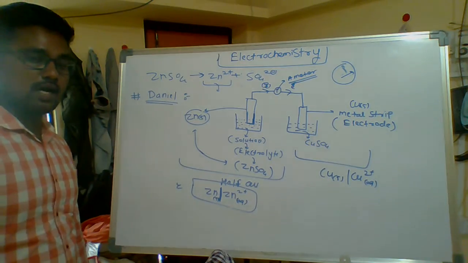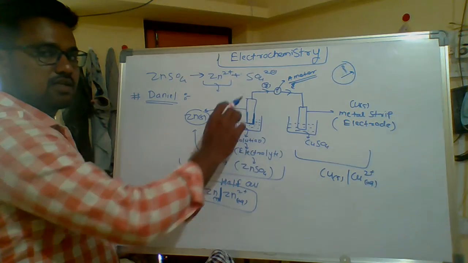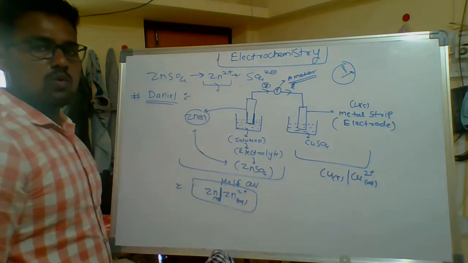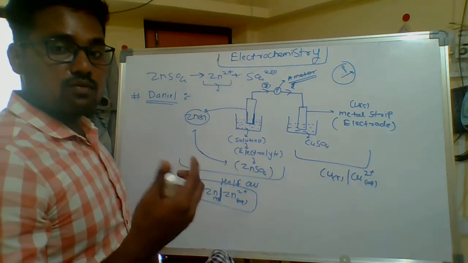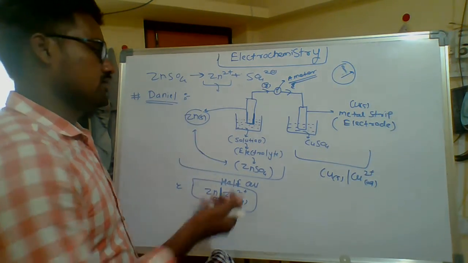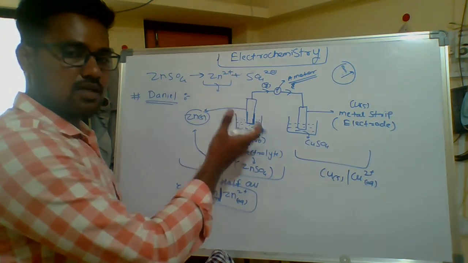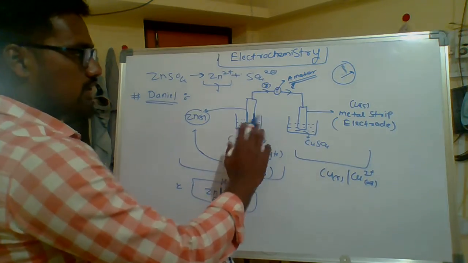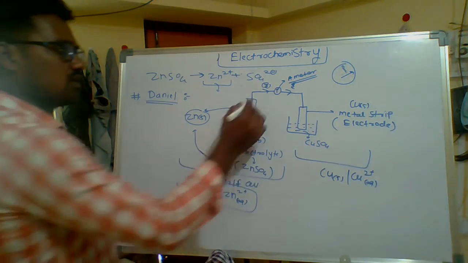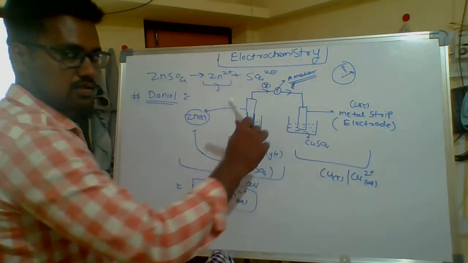Needle deflection means current is passing through this wire. So why does the ammeter show deflection? There is some current in this wire. Why is that current generated? Where does this current come from? Because of this substance, this matter, this electrode and electrolytic solution. That's why the current is generated. Yes or no? And this flow of electrons deflects the needle.